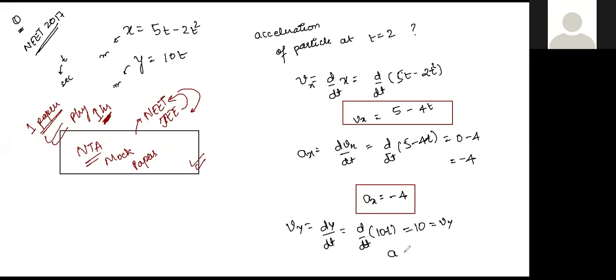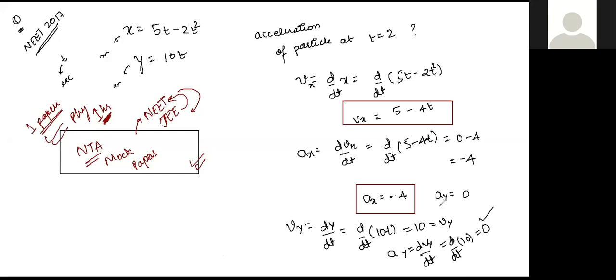ay will be d vy by dt, right? Differentiation of y component of velocity will give me y component of acceleration, right? So differentiation of a constant, how much is it, Atul? Differentiation of a constant is 0. Absolutely correct. So differentiation of 10 will be 0. Absolutely correct, Atul. So what have we got? We have got that ay is equal to 0, right?